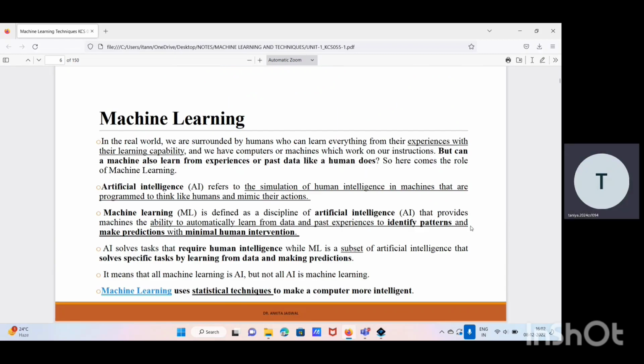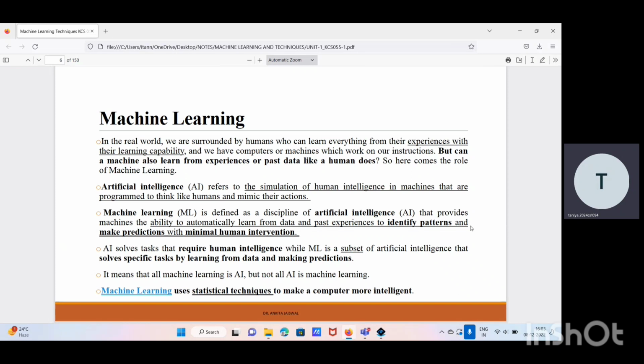Now moving towards the technical definition. Two terms come into the picture. The first one is artificial intelligence and the second one is machine learning, and there is quite a difference between these two terms. Now moving towards the definition of artificial intelligence: artificial intelligence refers to the simulation of human intelligence in machines that are programmed to think like humans and